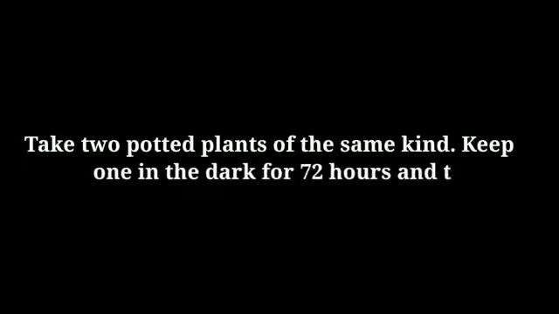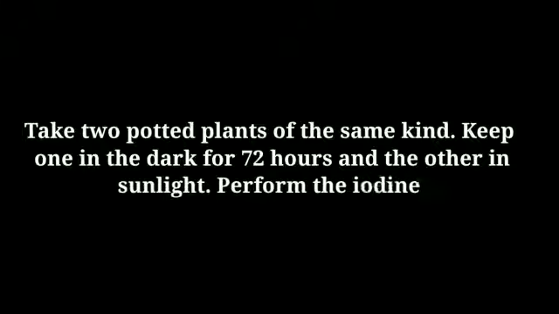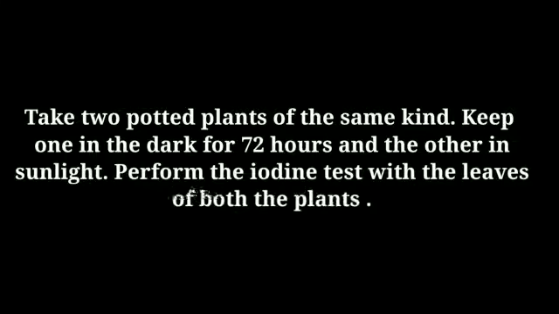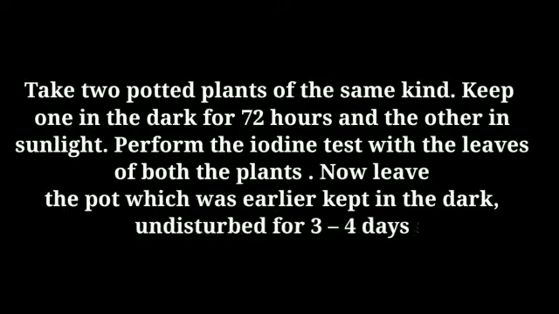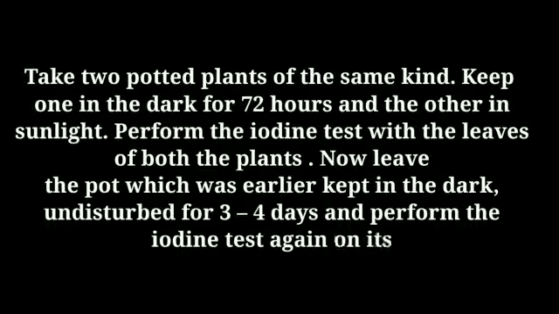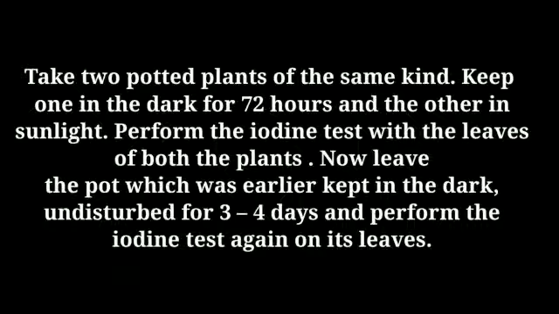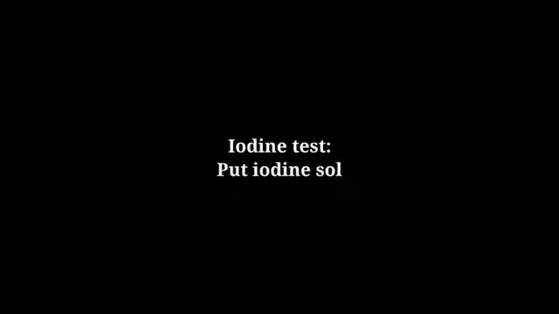Answer. Take two potted plants of the same kind, keep one in the dark for 72 hours and the other in sunlight. Perform the iodine test with the leaves of both the plants. Now leave the pot which was earlier kept in the dark undisturbed for 3-4 days and perform the iodine test again on its leaves.